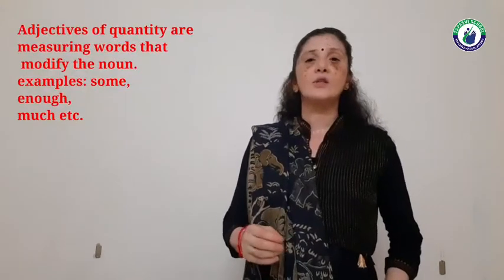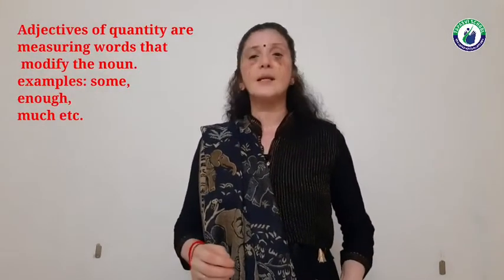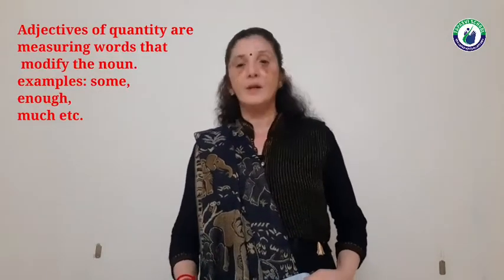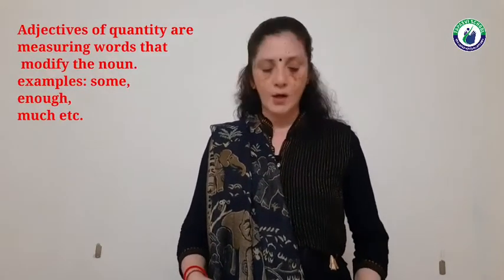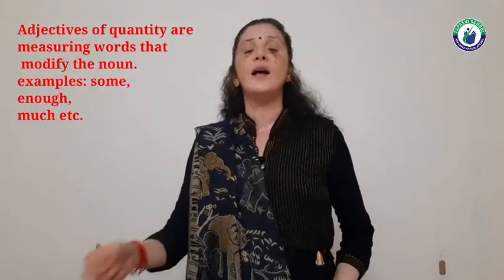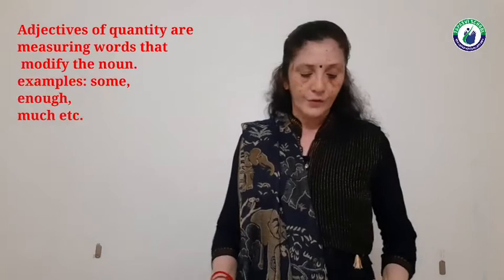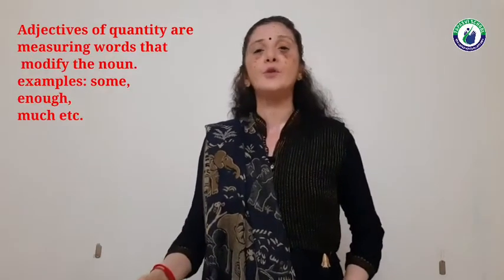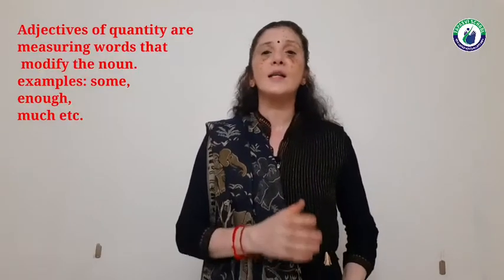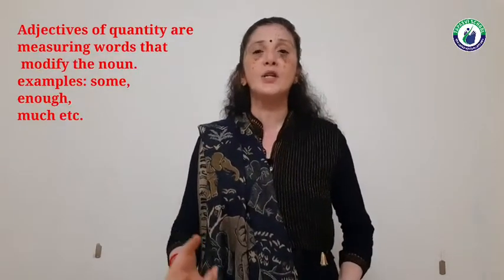Next is adjective of quantity. These adjectives are measuring words that modify the noun. Adjective of quantity means these adjectives are measuring units. They modify the nouns. For example, you have enough time to complete your work. Here enough is called adjective of quantity. It is showing the measurement of time.